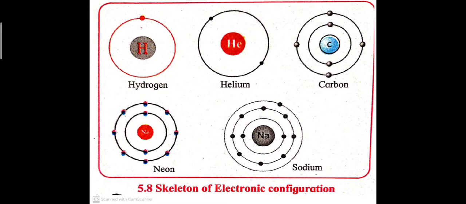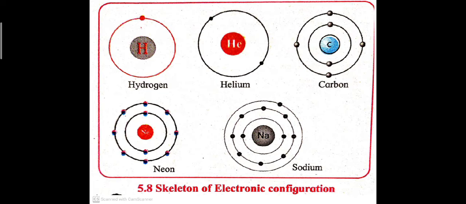So see in figure 5.8, hydrogen has only one electron in its orbit. That means it requires one electron to complete its shell. Why? Because the first shell, known as the K shell, can hold a maximum of 2 electrons. So hydrogen has valency 1. Helium has 2 electrons, so the valency of helium is 0. It is an inert element, which means it cannot take part in chemical reactions.